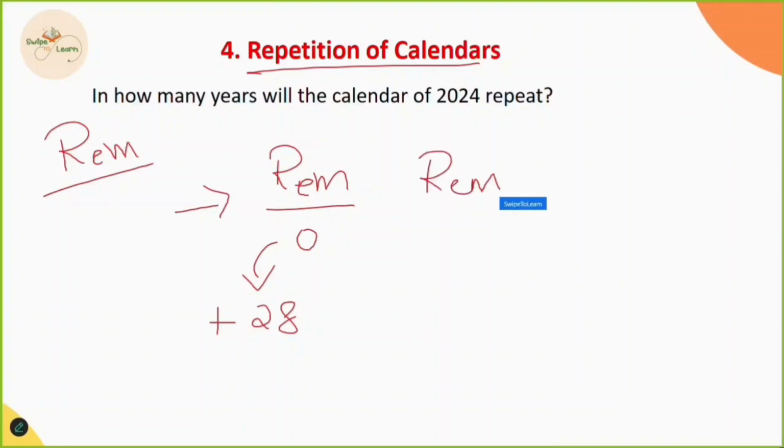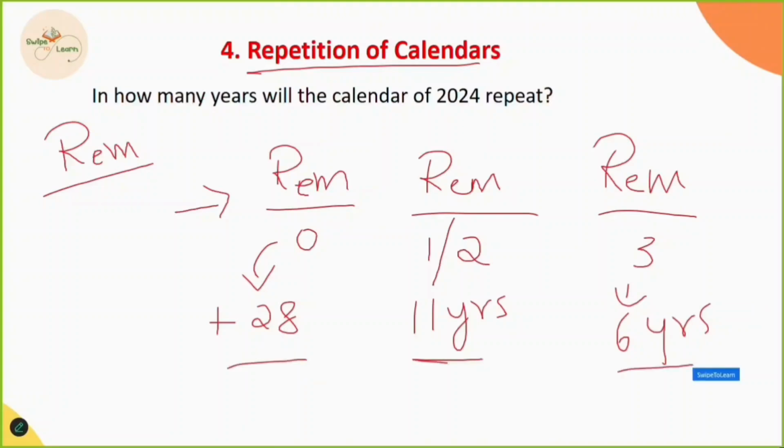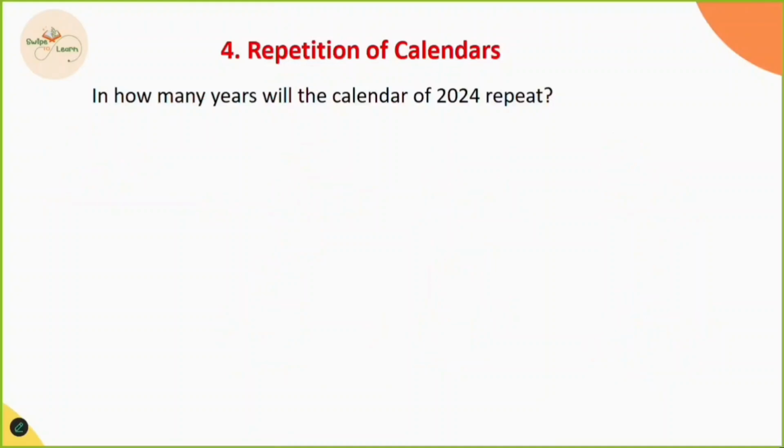Similarly, if the remainder is 1 or 2, it repeats after 11 years. If the remainder is 3, then it repeats after 6 years. So this is the repetition of the calendars. If the remainder is 0, it repeats after 28 years. And if the remainder is 1 or 2, it repeats every 11 years. And if the remainder is 3, it repeats every 6 years.